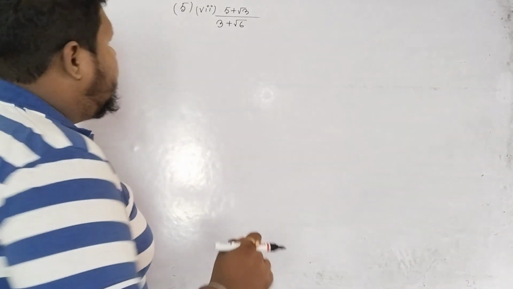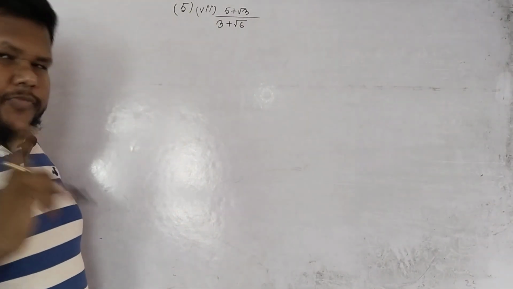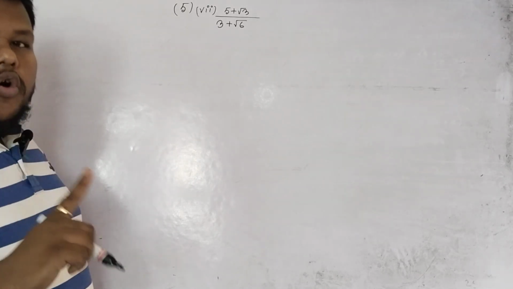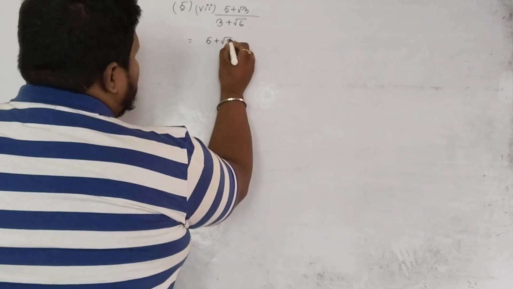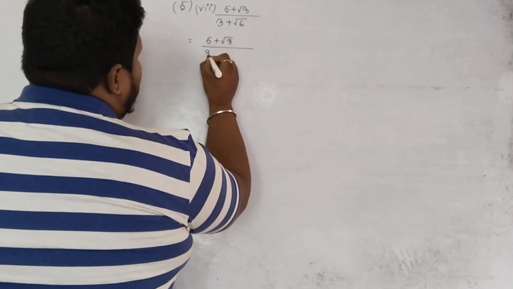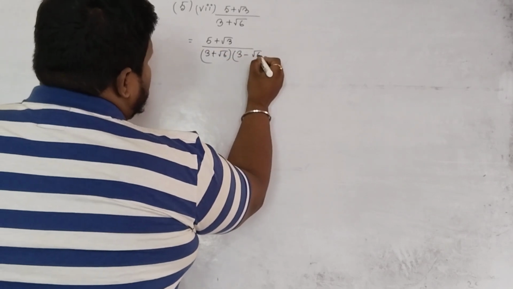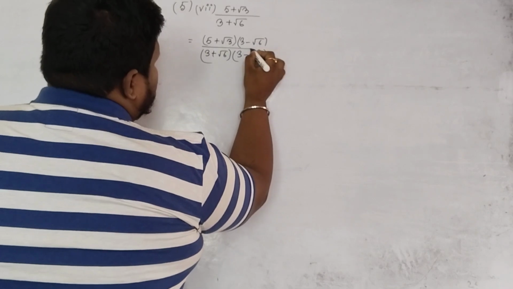So number 7. 5 plus root 3 divided by 3 plus root 6. Same process. Two terms are there. We will write the same terms but opposite sign, right? So 5 plus root 3 divided by 3 plus root 6 into 3 minus root 6. Same terms will multiply here also.